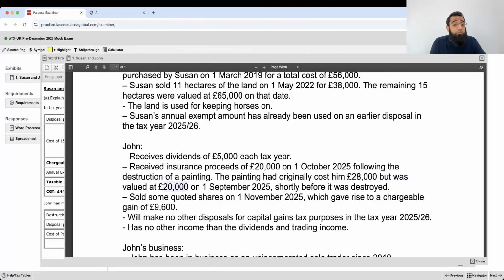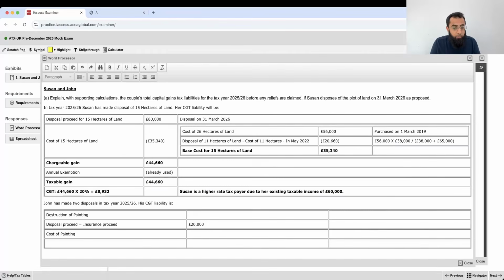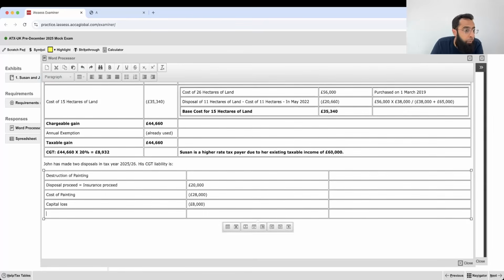Market value, you don't have to do anything. It's not a damage where you will apply part disposal. You just have to apply the original cost. That's 28,000. So we suffered a capital loss here of 8,000 pounds. Okay. So this is his destruction of painting thing. Very straightforward.